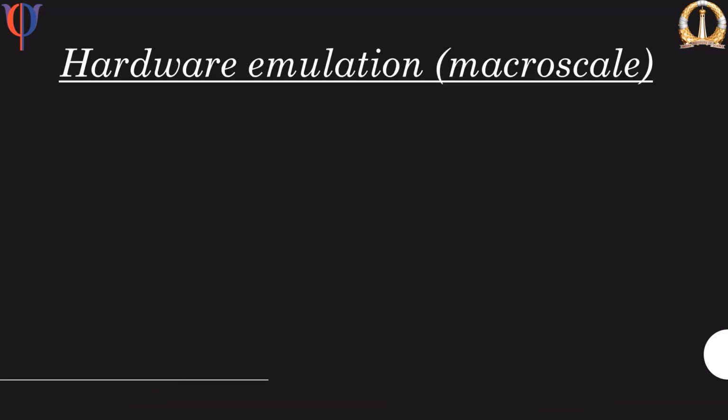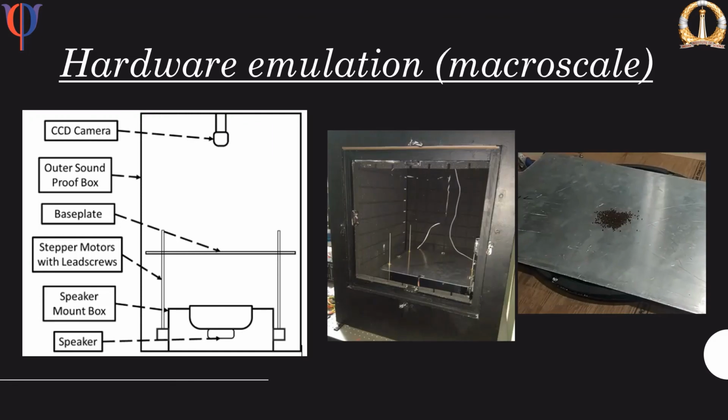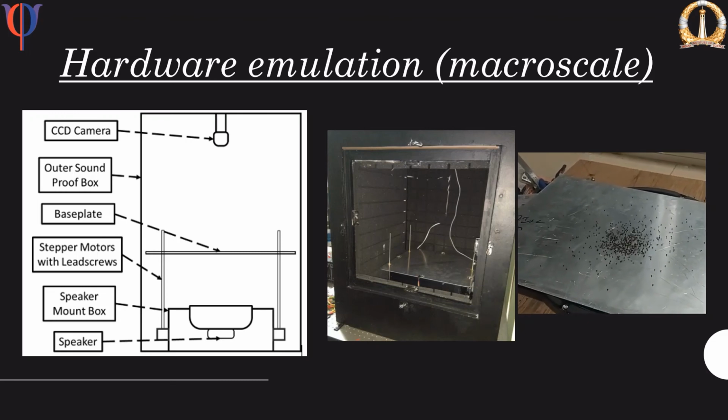We have also designed a system to emulate this micro-robotic system at macro scale, using a loudspeaker setup as shown in this picture. It has a base plate over which the particles are allowed to move. The random Brownian motion is simulated with the help of vibrations produced from the speaker. The mean control is achieved by changing the slope of the base plate with the help of stepper motors. There is also an overhead camera to record the movement of particles. This here is the picture of the entire setup. The black outer box soundproofs the whole system.